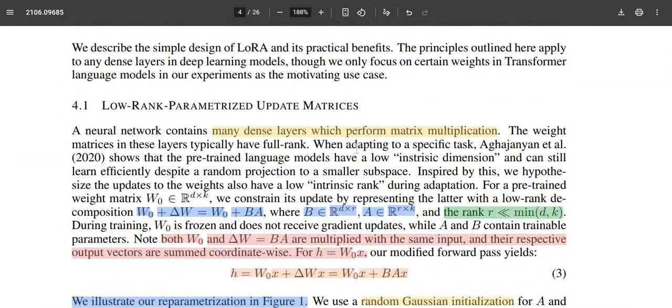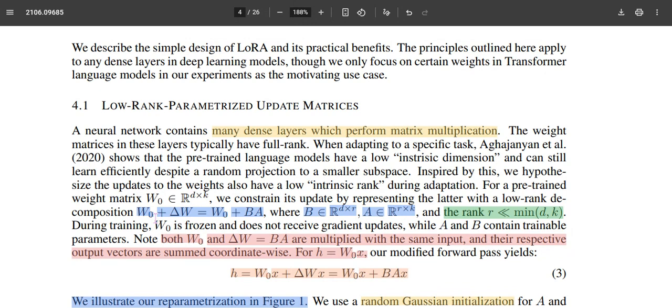We all know that neural networks in large language models have many dense layers, and each layer requires matrix vector multiplications, where the matrices are weight matrices that have to be updated during fine tuning. For example, the pre-trained matrix can be represented as W0. If this W0 is updated for every fine tuning task, then it's called full fine tuning.